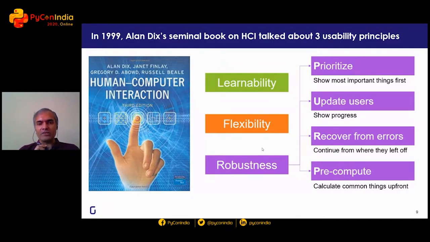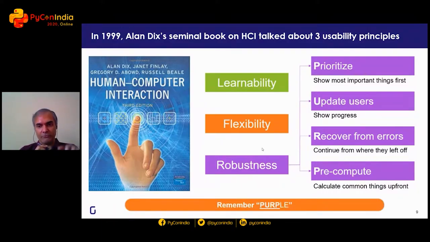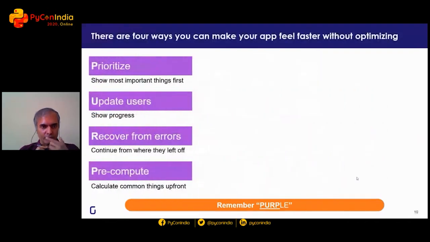And these are four principles that go into making an application more robust, making it seem faster without actually doing any optimization. And in this talk, firstly, I'm going to ask you to remember the word purple in mind, PURP, as the acronym that will help you remember that by prioritizing, updating, recovering, and pre-computing, you can help make things seem faster without actually being faster. And I'm going to go through each one of these step by step with examples to show how you can optimize the same application that I had shared.